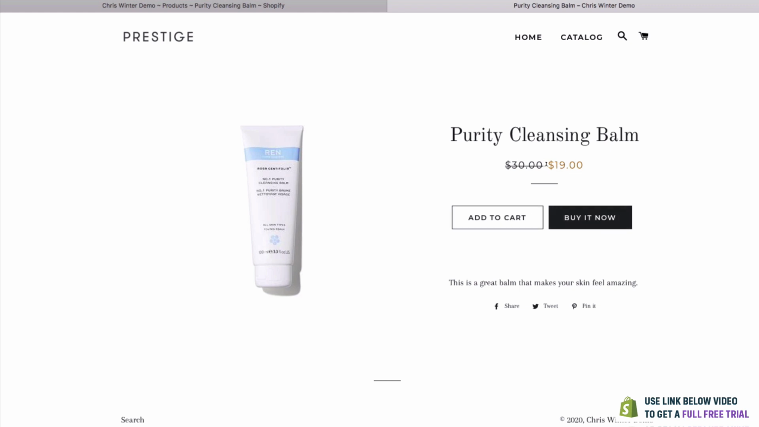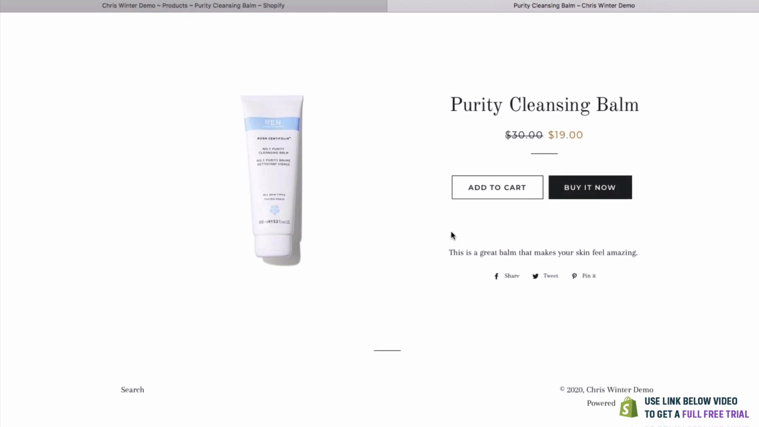They've got the price here as well, and like I said before, we had the price with the original price at $30, and we've got the current sale price, which is $19. Of course, it doesn't have to be on sale, but you can do that yourself if you want. And we have the text here for the description.